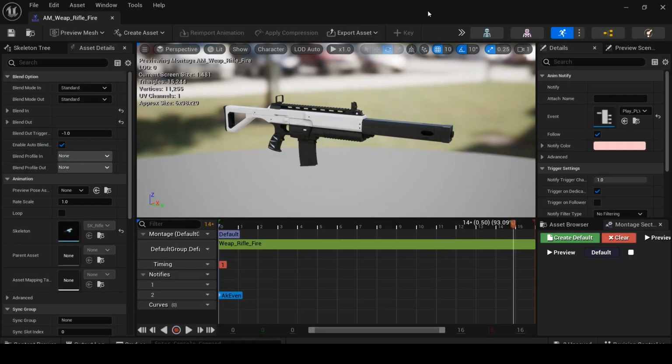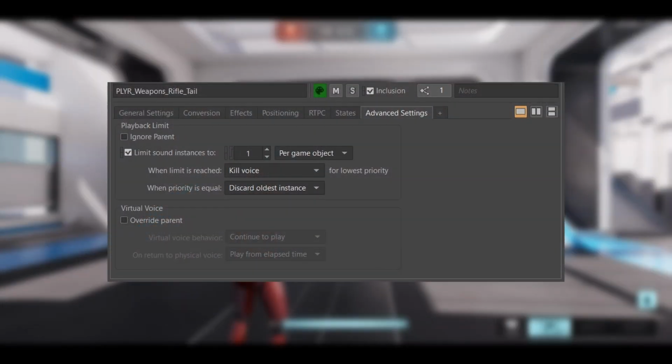In Unreal, Wwise events are triggered using animation notifies using the animation blueprints of each respective gun. Since the shotgun and rifle are both fully automatic, I limited the amount of voices for their gun tails to one per game object to prevent multiple tails playing after a burst of multiple shots.